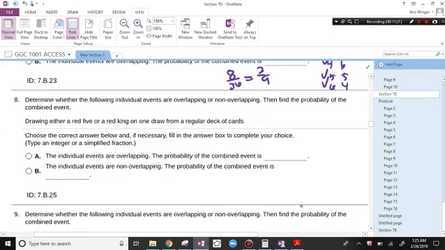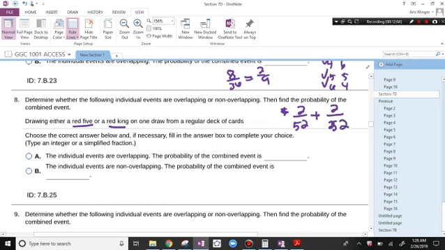Determine whether the following individual events are overlapping or non-overlapping, then find the probability of the combined event. Drawing either a red 5 or a red king on one draw from a regular deck of cards. Well, you can only get a red 5 or a red king. You can't draw both of those things. So they don't overlap. You can only do one or the other. And so the probability of a red 5 is 1. Oh wait, there are 2 red 5s, so it's 2 out of 52. There's a 5 of diamonds and a 5 of hearts. And similarly, there is a king of hearts and a king of diamonds. So that is 2 out of 52.